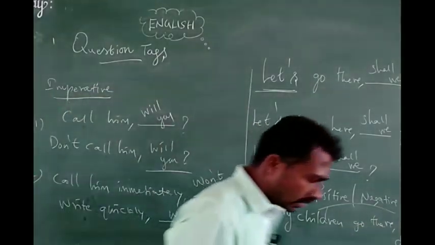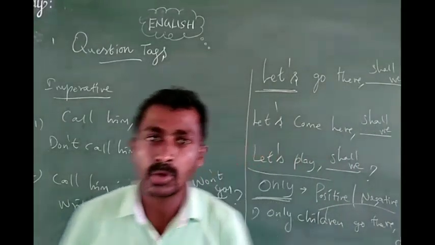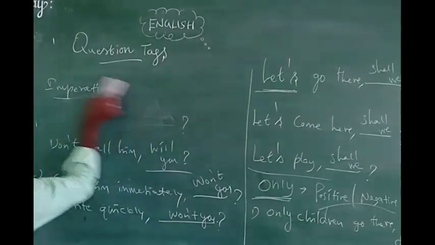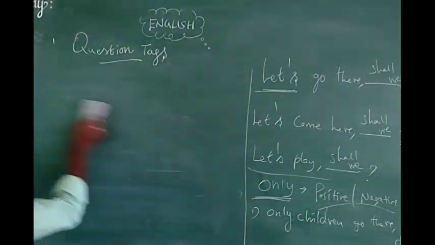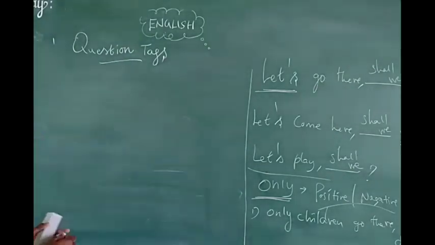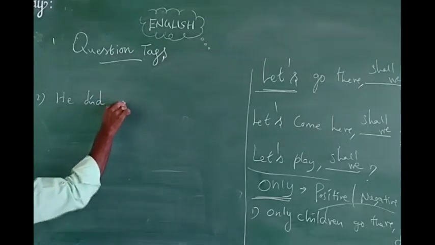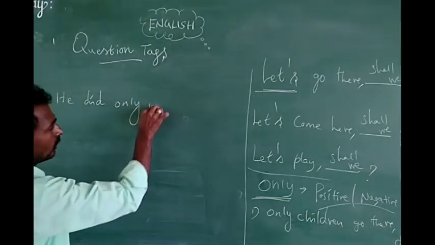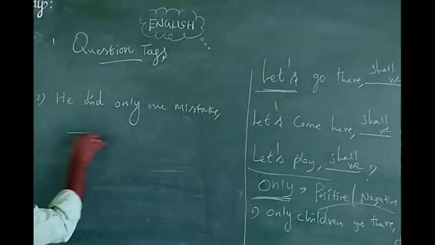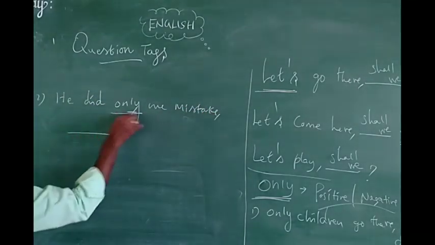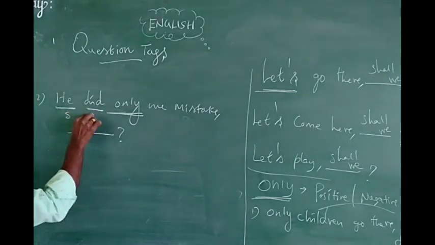For example, he did only one mistake. How can we write? Remember, children, the word only takes either here. Here the verb given is the main verb, subject plus verb.